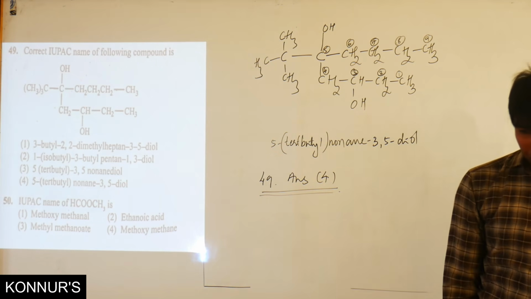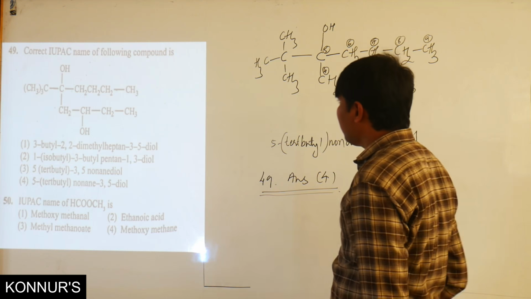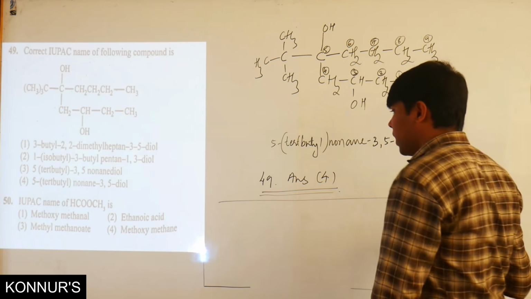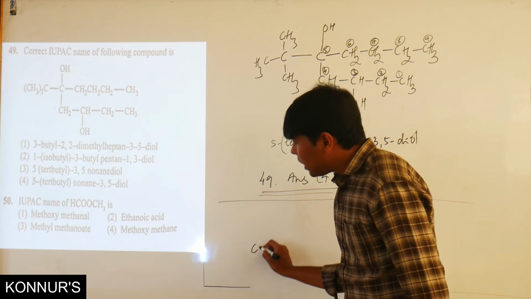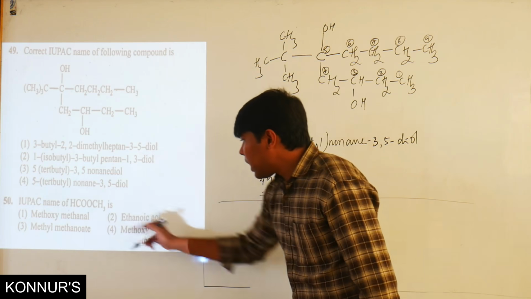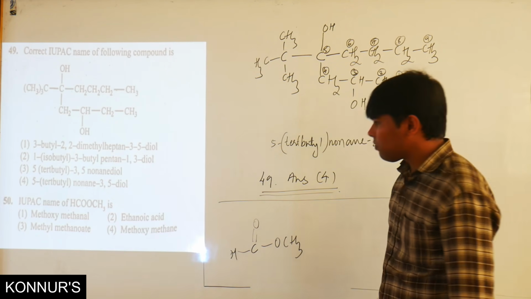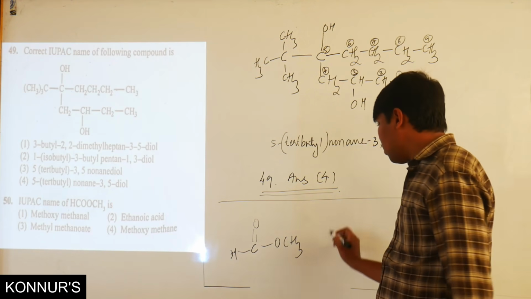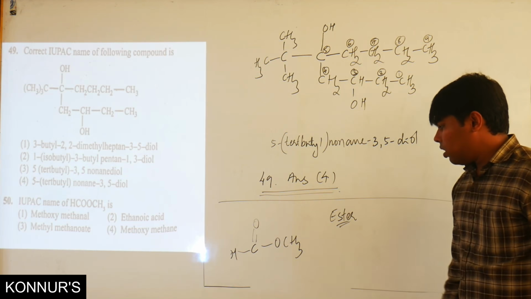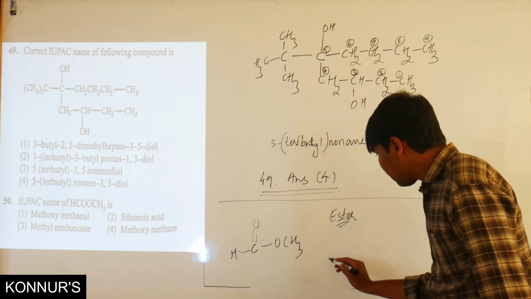Now, moving on to the next slide, that is the IUPAC name of this compound. Here C is bonded to the hydrogen and contains C double bond OOCH3. So again this is a class of compound called an ester. The name of this is methyl methanoate.